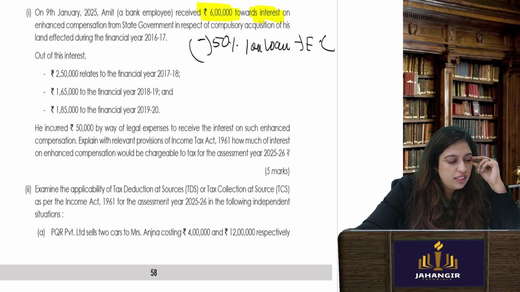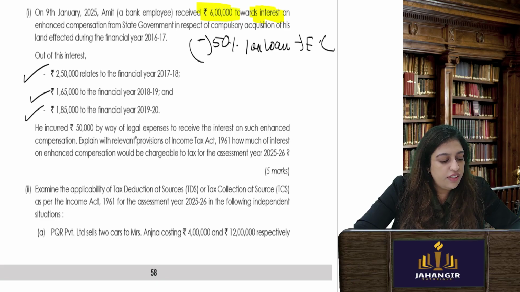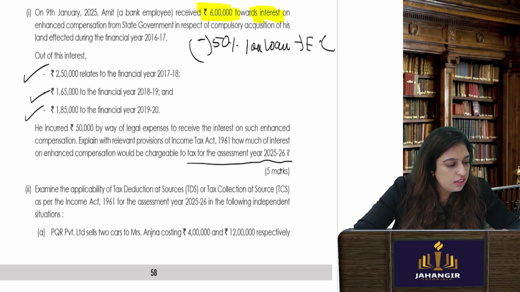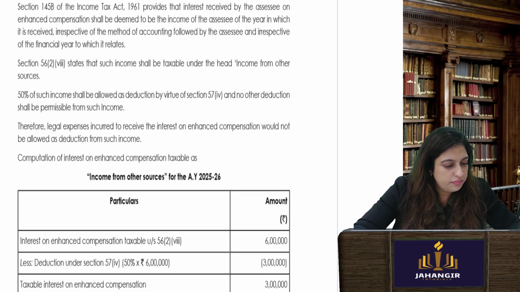Okay. Out of the interest, 2,50,000 relates to financial year 17-18, 1,65,000 to financial year 18-19 and 1,85,000 to financial year 19-20. He incurred 50,000 by way of legal expenses. Okay. How much of the interest on enhanced compensation would be chargeable to tax for the assessment year 25-26? That means for the financial year 24-25.